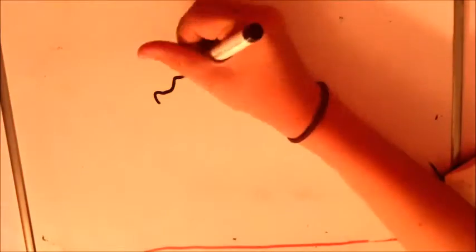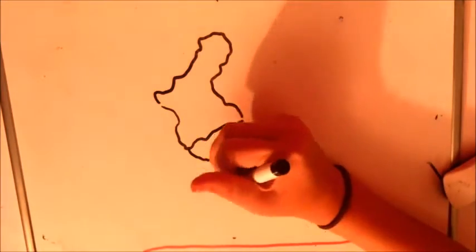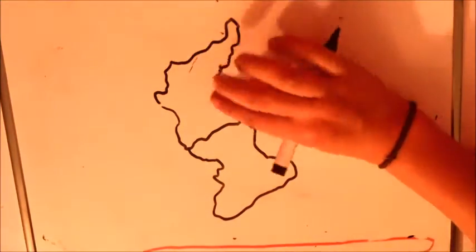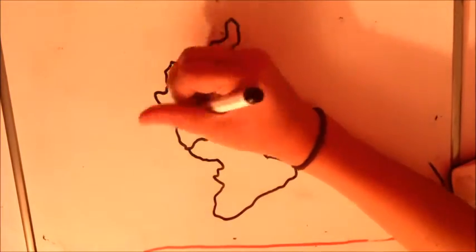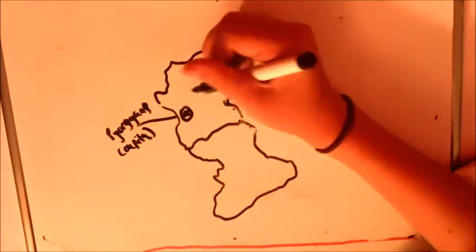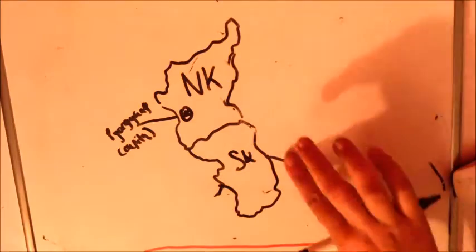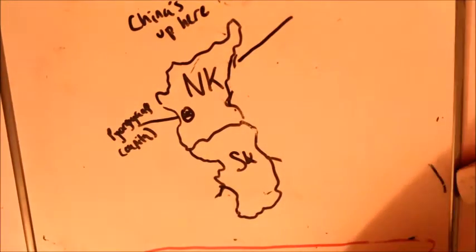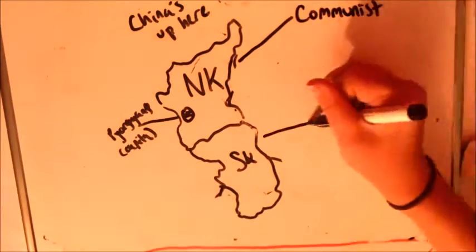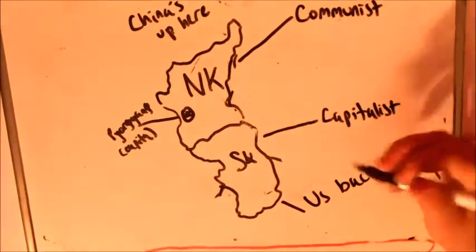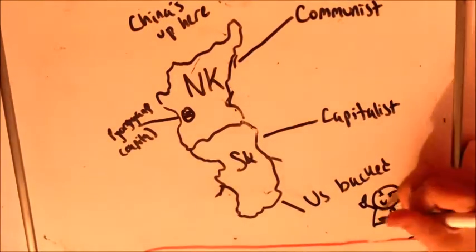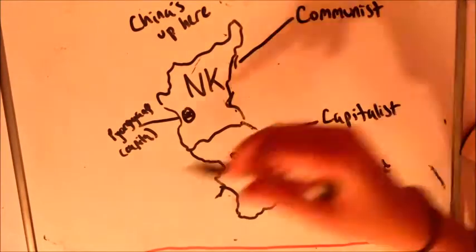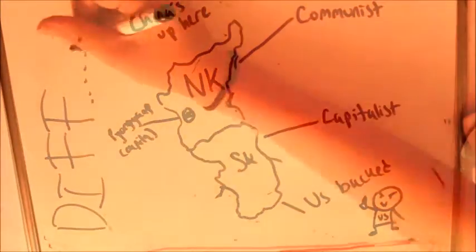So, to start off, here are some basic facts about North Korea. I'm sure all of you have heard a lot about its neighbor to the south, South Korea. This is due to the fact that it is close friends with the US and is a democratic capitalist state, while North Korea is basically the opposite. North Korea's capital is Pyongyang, and it borders China to the north. It is a communist state, which completely clashes with the US-backed South Korean capitalist state. Both countries are very different.